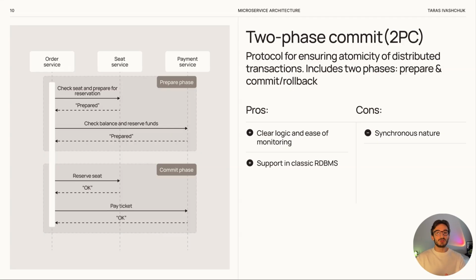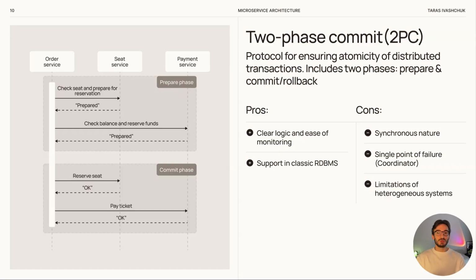Also, if the coordinator goes down after the prepare phase, it can cause problems. For example, resources in participants may stay locked while waiting for commit or rollback. Another limitation is that two-phase commit reduces heterogeneity. It is hard to use different databases like PostgreSQL and MongoDB in one transaction.